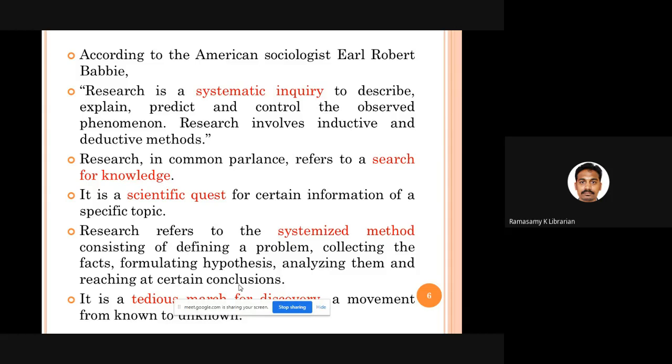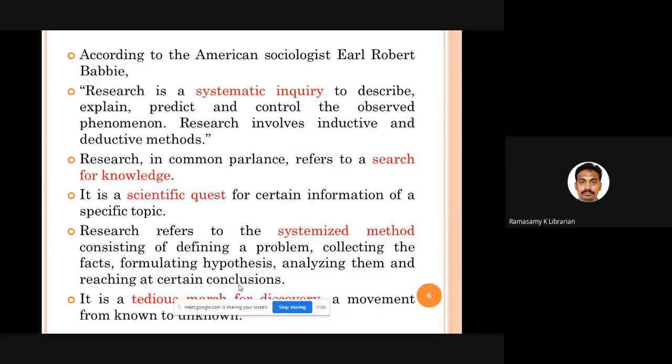Fine. So research refers to a systematized method where what are you going to do? You are going to define the problem. You are going to do a kind of review of literature. You are going to prepare your research design, select the sample, collect the data, analyze the data, and come to conclusions. So this is a general social science research you can come across.